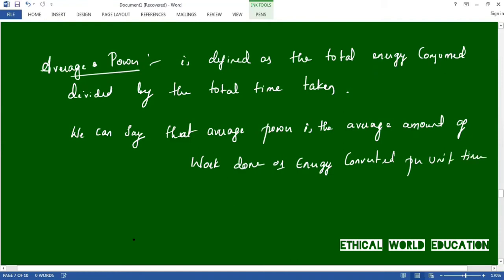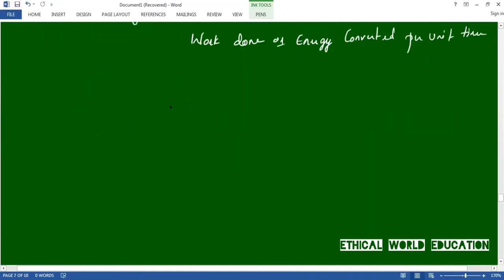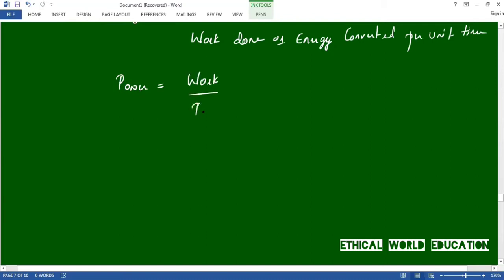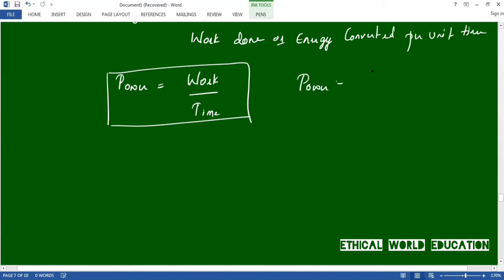That is, power is equal to work by time. The formula of power is power is equal to work by time, or we can also write power is equal to energy by time.